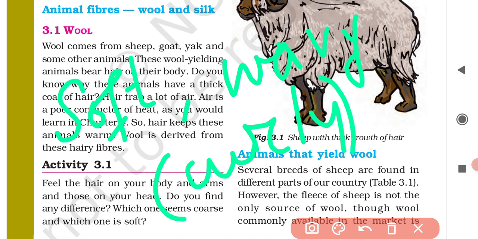It has a greater bulk. Why? It is due to the waviness of the wool actually. Due to the waviness of the wool, the woolen fabrics have a greater bulk and they trap more air, and due to this, the woolen fabrics keep us more warm during the cold winter days, right?